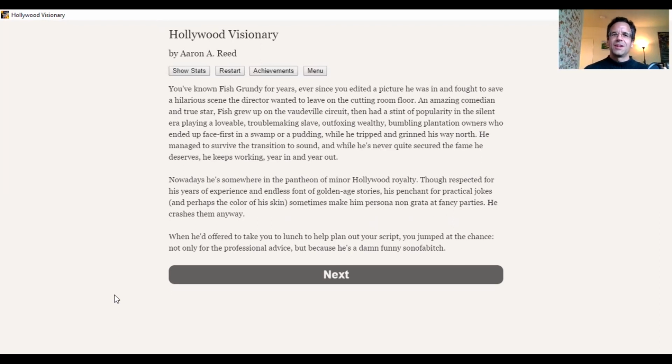Someone who was in vaudeville, who it says managed to survive the transition to sound. Remember the movie The Artist that really dramatized this turning point in Hollywood history when sound technology made it so the performers had to now use their voices and have their voices heard by the audiences. And a lot of those stars really couldn't survive that transition. Their voices just didn't have the quality that audiences expected or wanted. And so their careers failed. But it looks like we have someone who was a vaudeville comedian who succeeded in the transition to sound and keeps working year in, year out.